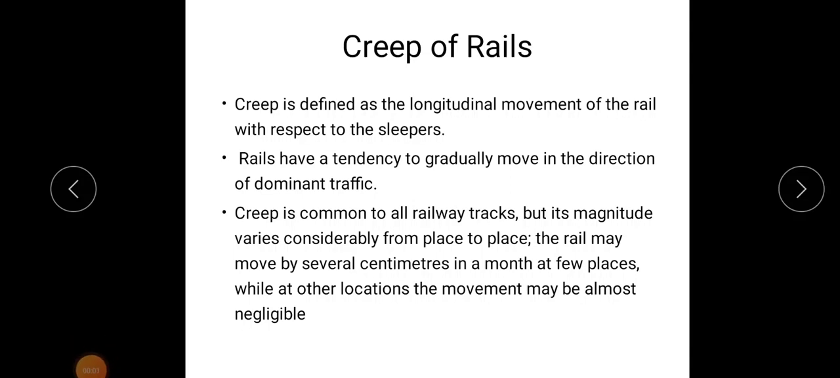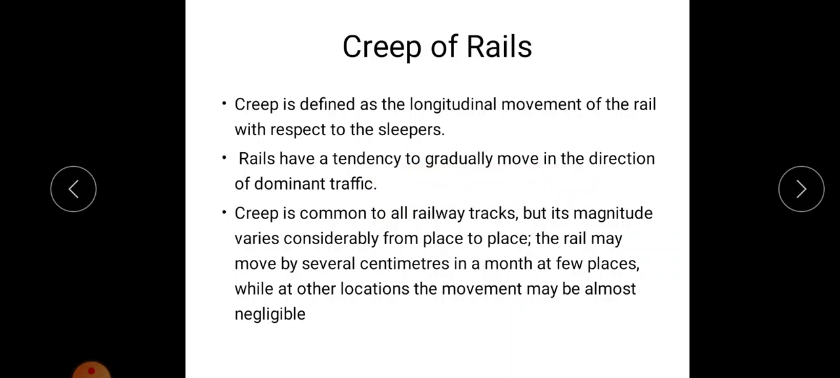Students, today's topic is creep of rails. So what is meant by creep? Creep is defined as the longitudinal movement of the rail with respect to the sleepers. Actually, these rails have a tendency to gradually move in the direction of dominant traffic, usually the direction which has the highest traffic density.